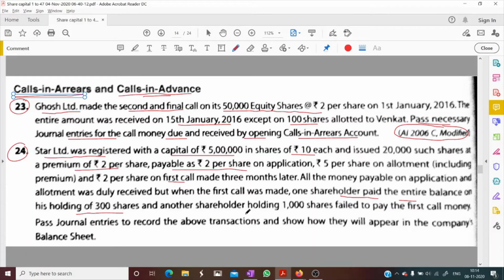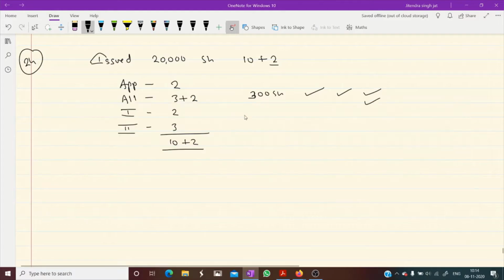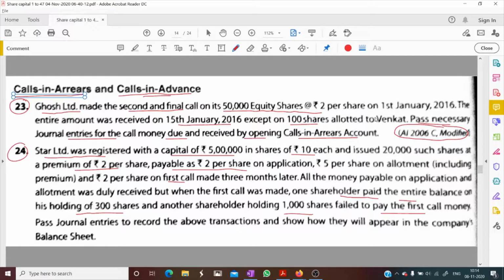And another shareholder holding 1000 shares paid application, paid allotment, failed to pay first call money. It means for 1000 shares we need to open calls in arrears account and for 300 shares we need to open calls in advance account. Is that clear?